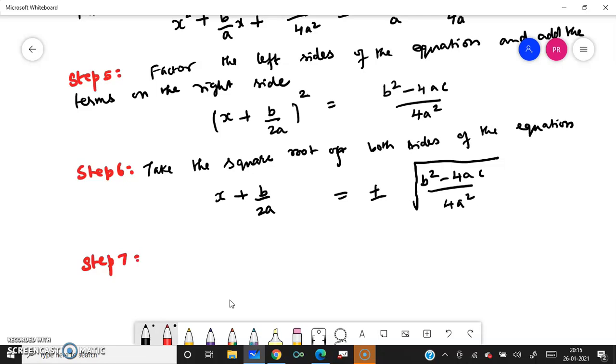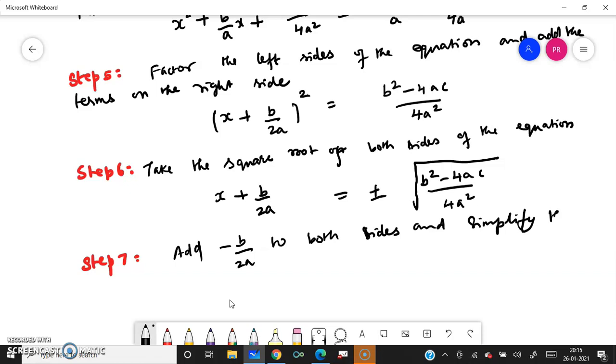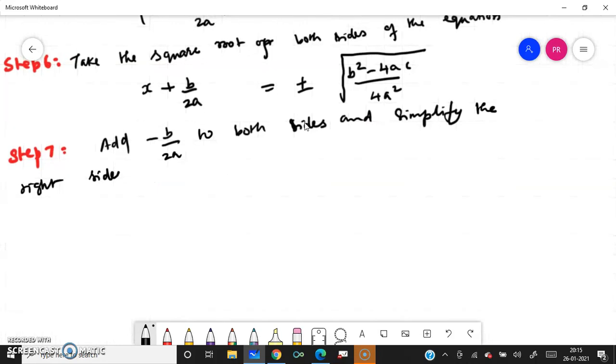Now the step 7 is add. Step 7 is what? Add minus b by 2a to both sides, because we want x equal to, and simplify the right side. After adding, we have to simplify the right side, then we get the solution. That's all. This is the last step.